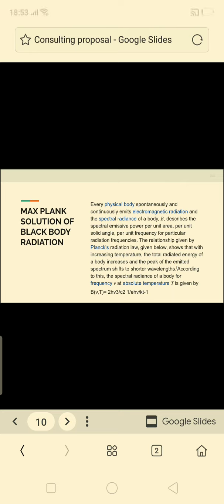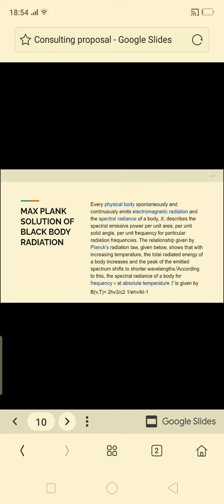The spectral radiance of the body describes the spectral emissive power per unit area. So, spectral radiance is the spectral power per unit area per unit frequency for the particular radiation frequencies.